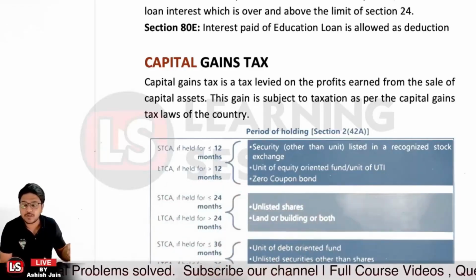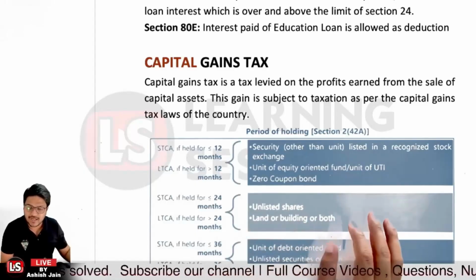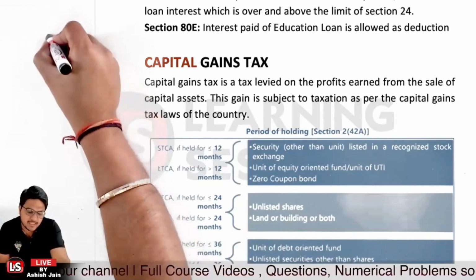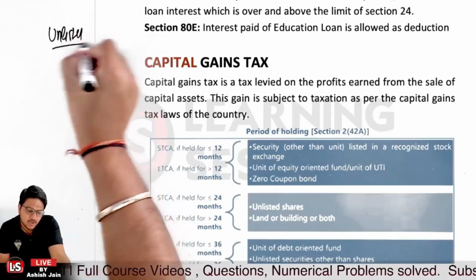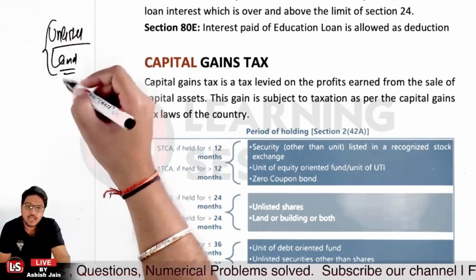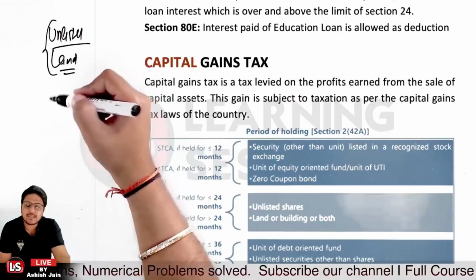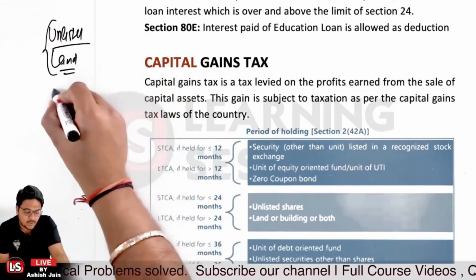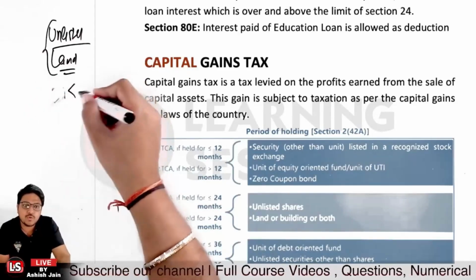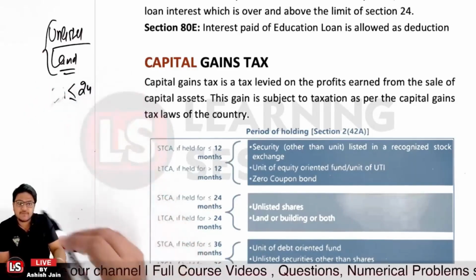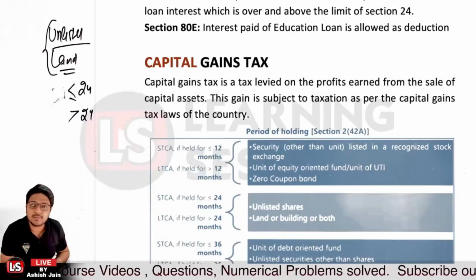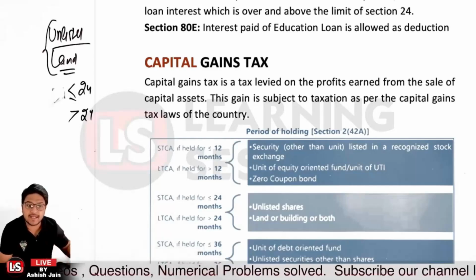And if we are talking about unlisted securities, and further, if you're talking about land or building, in that scenario, it will be considered a short-term capital asset if you're holding it for lesser than or equal to 24 months. Further, if you're holding it for greater than 24 months, it will be considered a long-term capital asset for unlisted shares and for land and building.